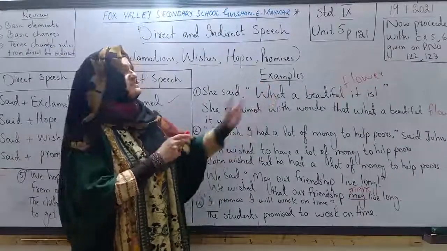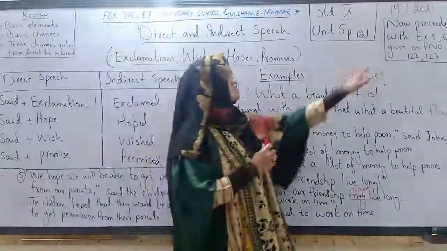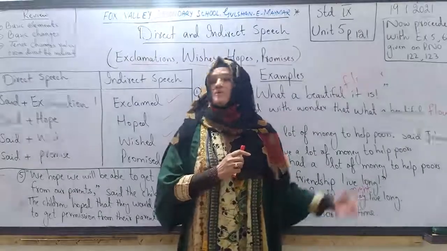Now, after this little bit of description of exclamations, wishes, hopes and promises, you will proceed to exercises 5 and 6 given in the book on page numbers 122 and 123. This is your task to do.